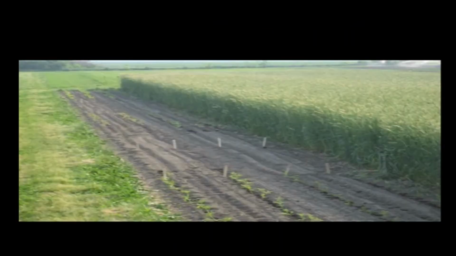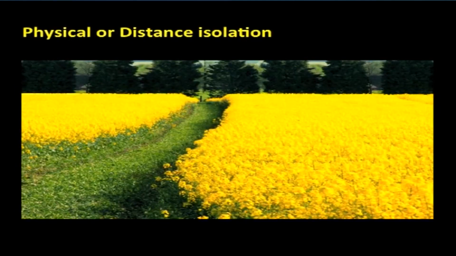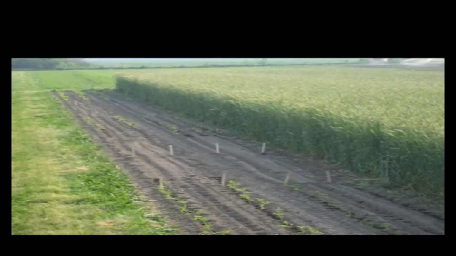Then the seventh point is isolation of seed crop. What is isolation? Isolation is the act of keeping the seed parent away from contamination, both genetic and physical. Isolation distance is the distance between the seed crop and the contamination. There are different types of isolation, divided into 4 types.